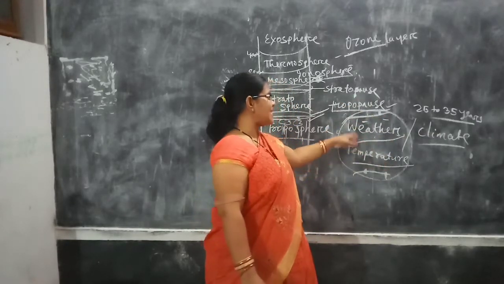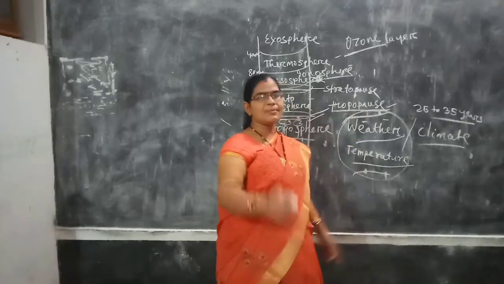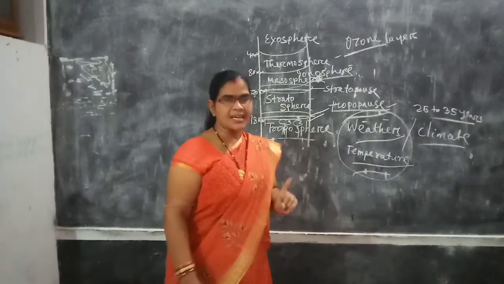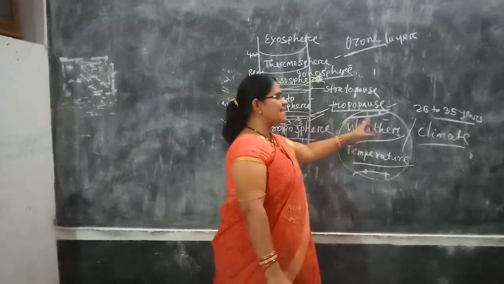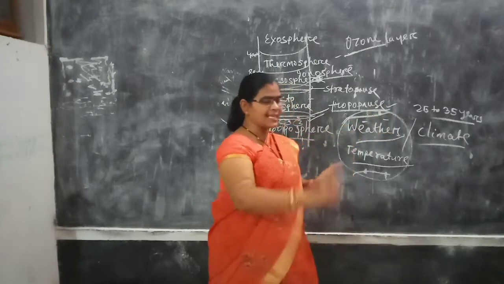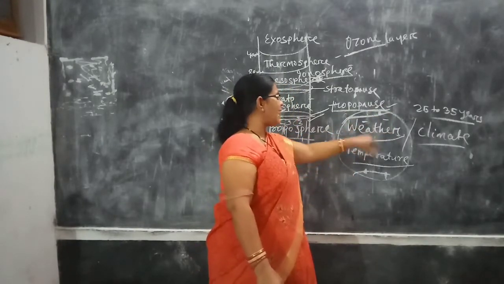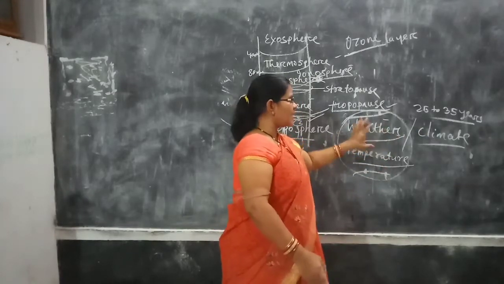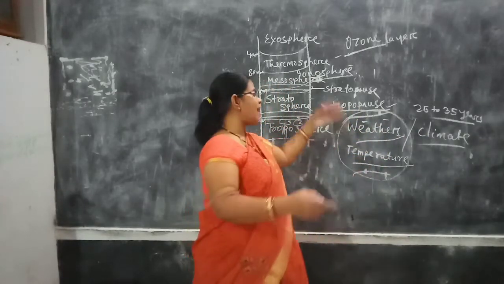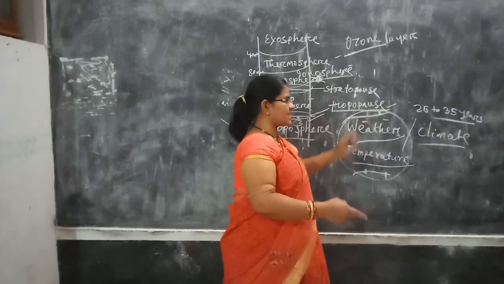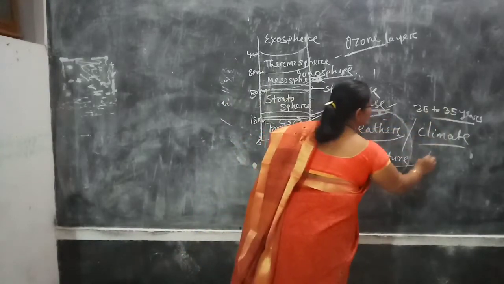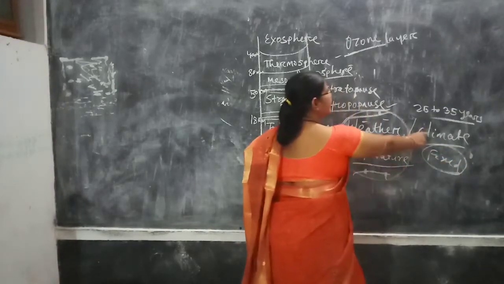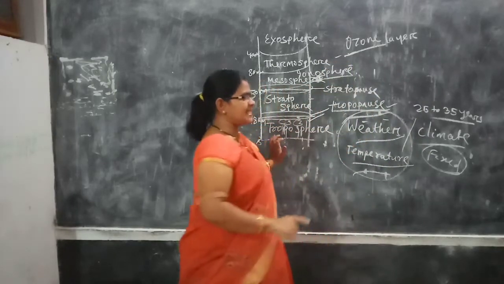So the basic difference between the two: today's weather, tomorrow's weather, at least one year of weather. But when we are talking about climate, it is at least 35 years, it may be more than that. Weather changes from time to time. You can get sunny in the morning, cloudy in the afternoon, and rainy in the evening. So it changes even in a day, from hour to hour. But climate is fixed, rigid in nature. If you want to bring any change, it takes thousands of years.